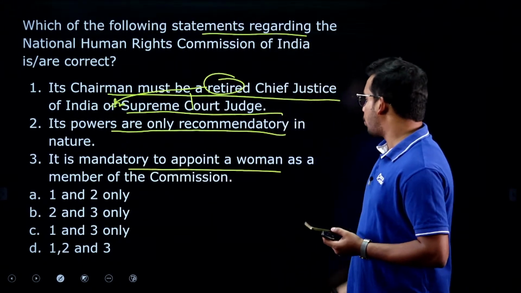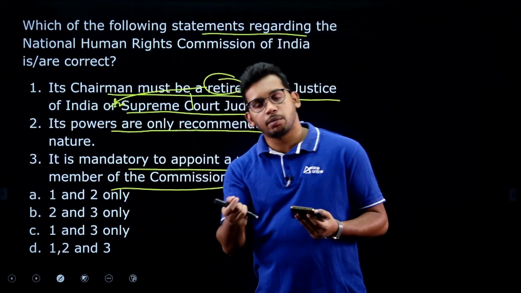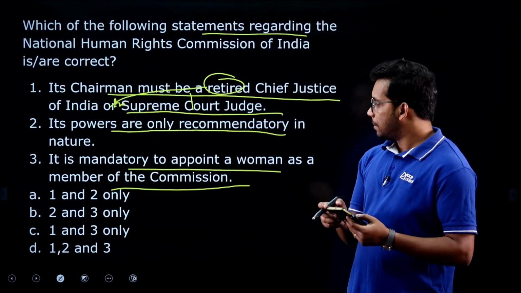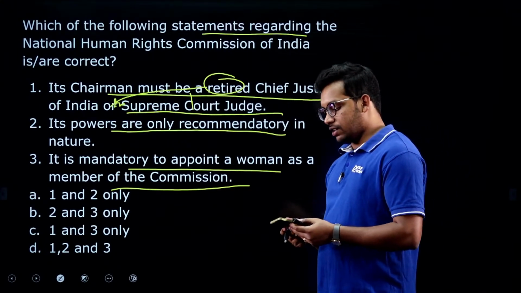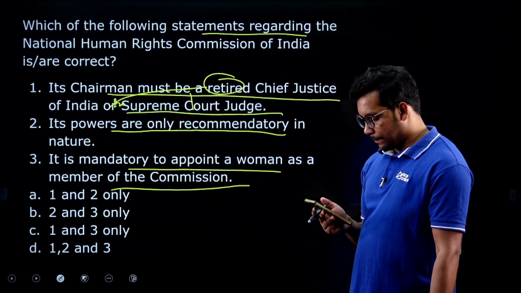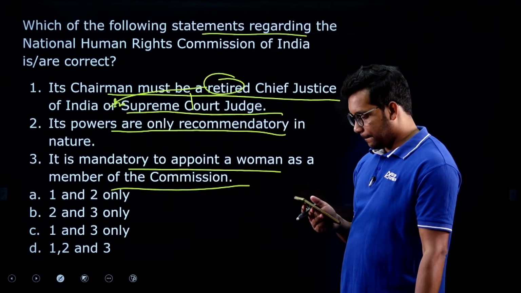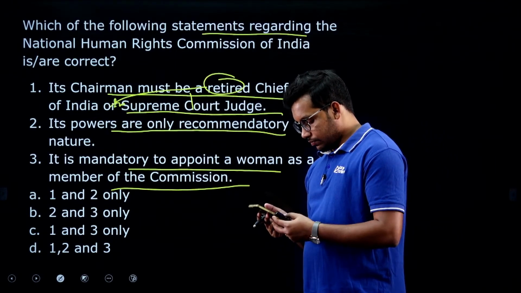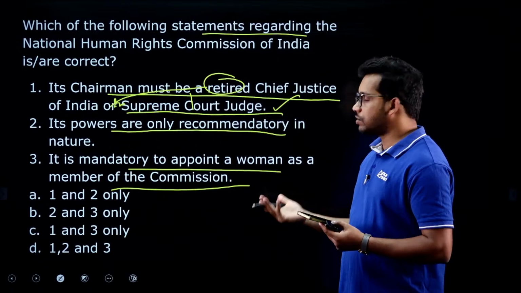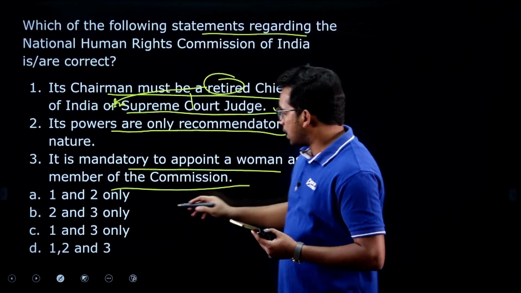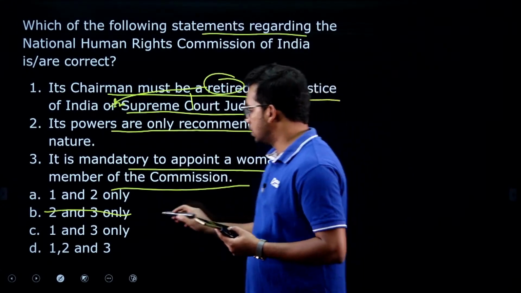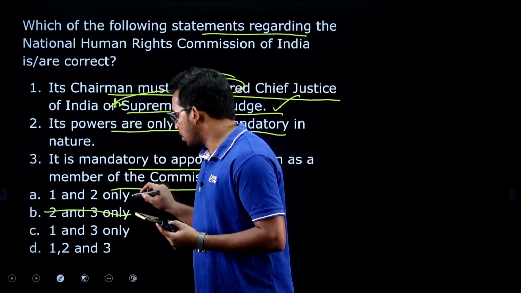It is mandatory to appoint a woman as a member of the commission. So at least one member should be a woman under the commission. This is the third statement. So what is the answer for this? I will wait, let us see who will answer this tricky question. Okay, the first statement is correct. We have seen this, right. So you eliminate one option. It is mandatory to appoint one woman. This also we have discussed. So 3 should be there.